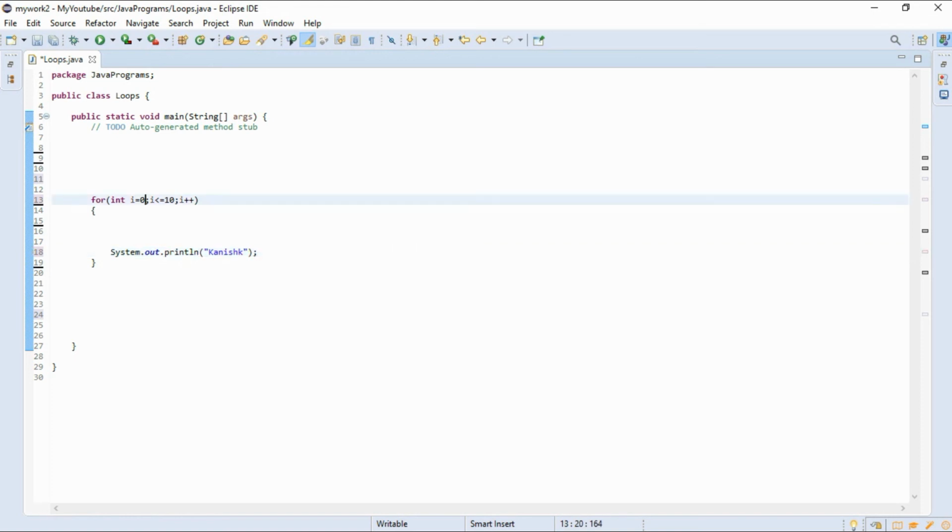First of all i will be 0, and it will enter and print this. After this statement, when it reaches the closing flower bracket of the for loop, it will go to i plus plus, then i becomes 1, then 2, same as 3, 4, 5, 6, 7, 8, 9, 10.